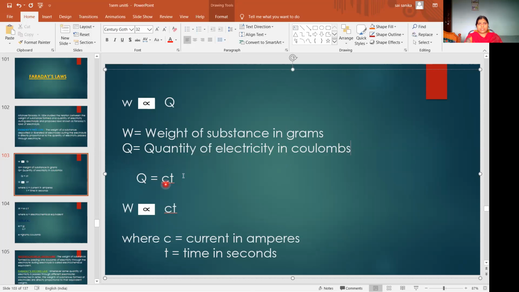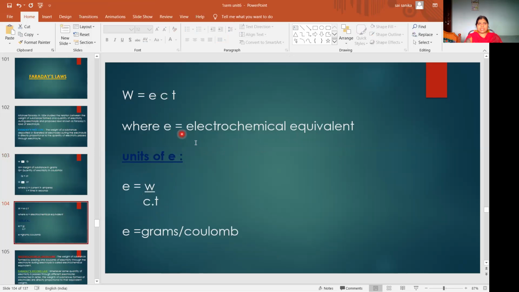Quantity is given by C into T, where C is current in amperes and T is time in seconds. So here we are writing W is directly proportional to Q, and in the place of Q, we write C into T. If you remove the proportionality, you will get one constant. That constant is E, the electrochemical equivalent. Then W is equal to ECT.